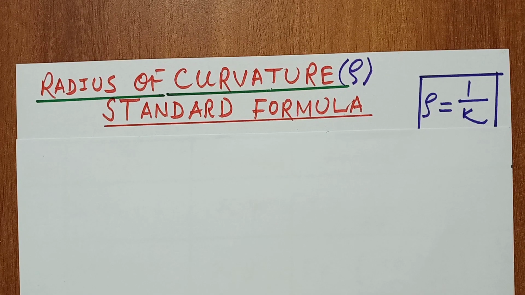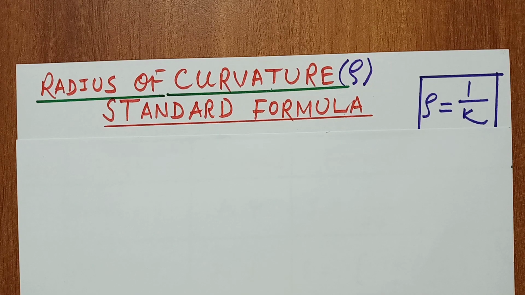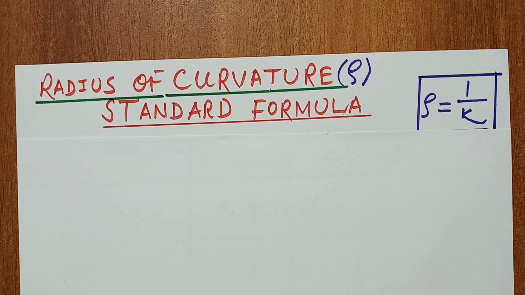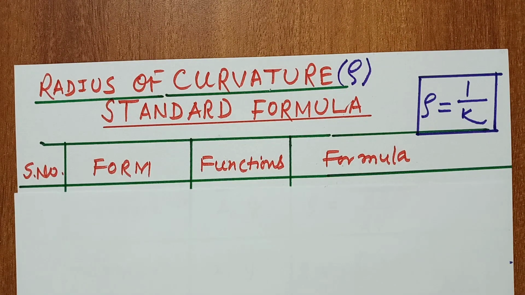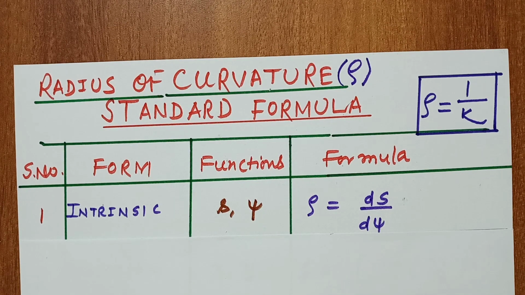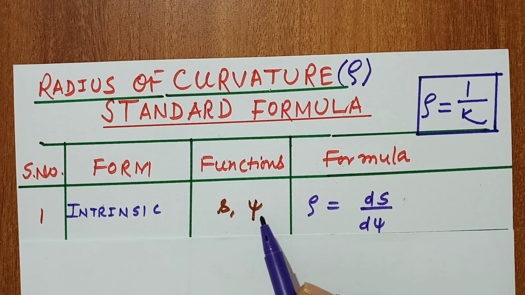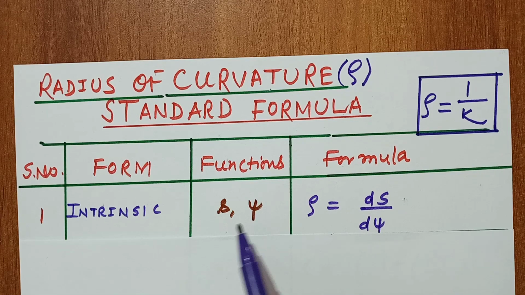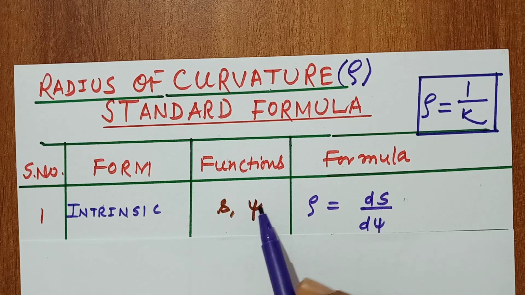Now I am going to explain the important formulas for radius of curvature. If we have the equation of a curve in different forms, I have explained a table for the different forms. First we will see the intrinsic form. An equation of a curve with s and psi, where s is the arc length and psi is the angle the tangent makes with the x-axis, is called an intrinsic equation.